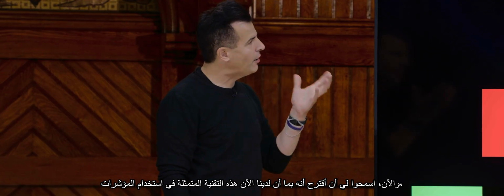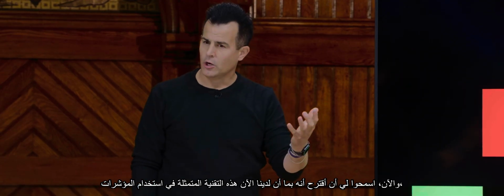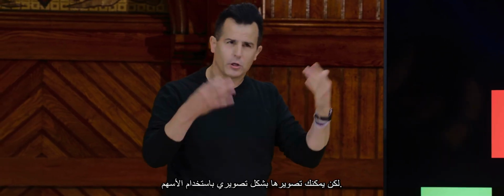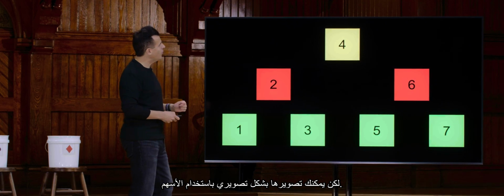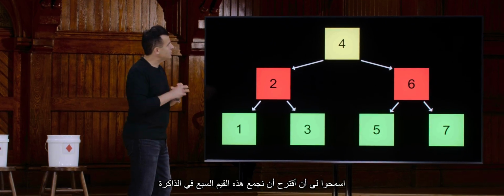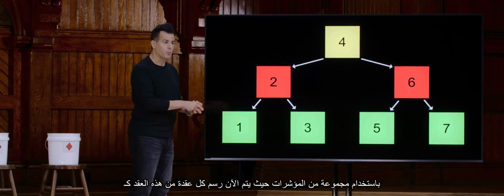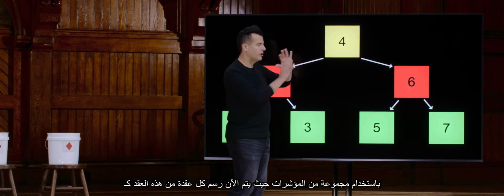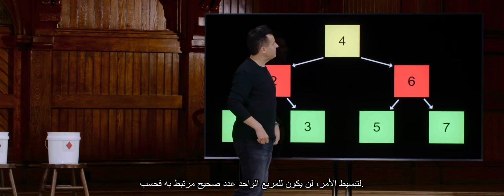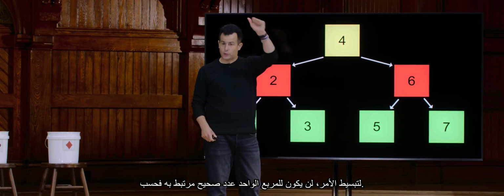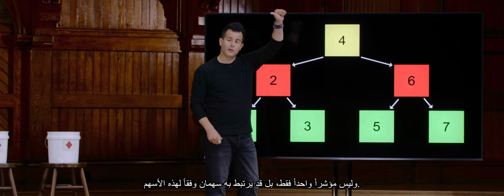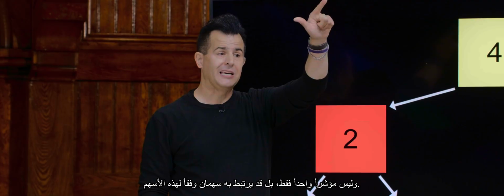And let me propose that now that we have this technique of using pointers, which we use with C code, but you can depict them pictorially with arrows, let me propose that we stitch together these 7 values in memory using a bunch of pointers, whereby now each of these nodes, drawn as a single square for simplicity, is going to have not only an integer associated with it, and not just 1 pointer, but per these arrows, as many as 2 arrows associated with it.